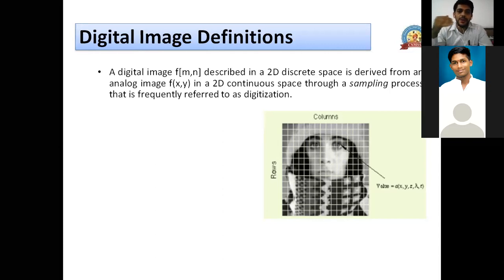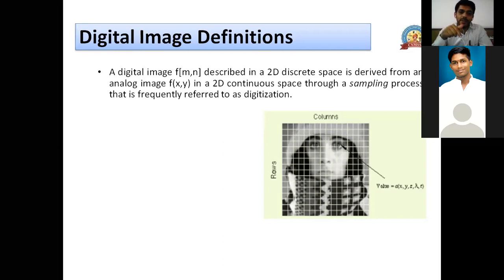Digital form means in a discrete space, which is nothing but the sampling taken from continuous space. f(x,y) is the continuous space. But for storing the image, and for doing different image processing techniques, we need to digitalize the image.